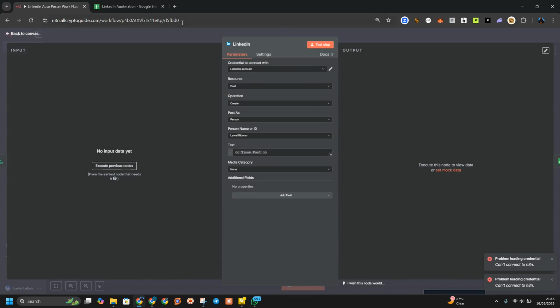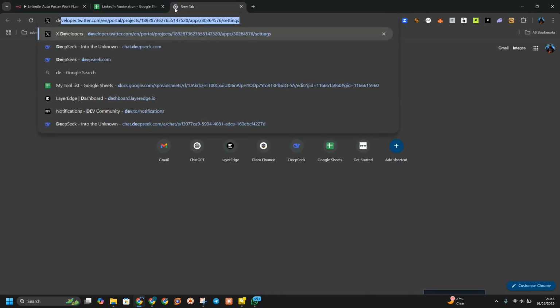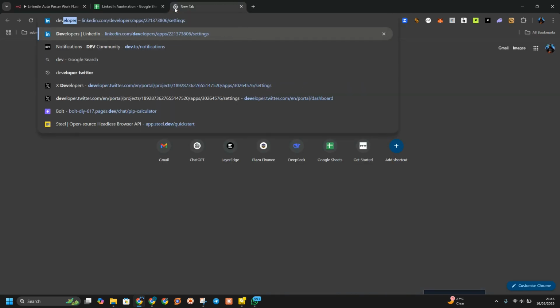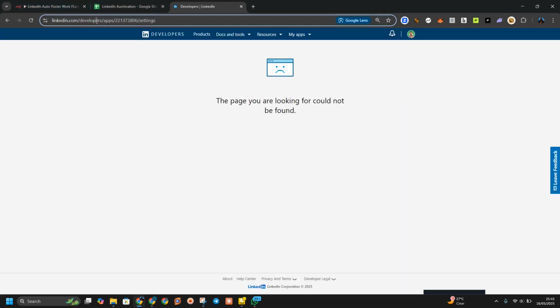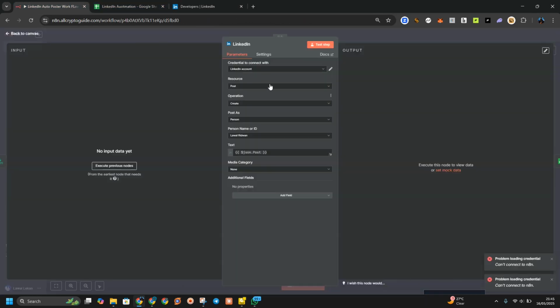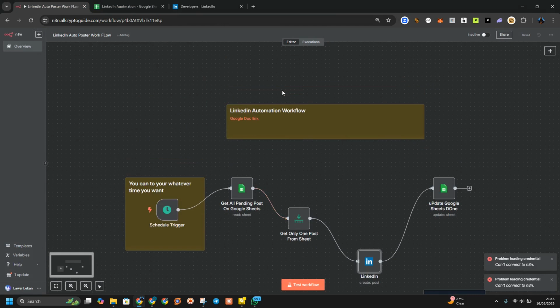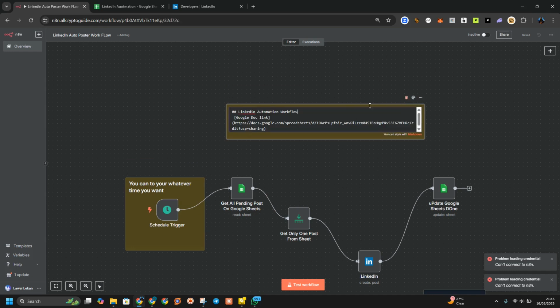So how can you create your LinkedIn API? You have to go to developer LinkedIn, linkedin.com/developer. I'm going to set this one too for you guys to access this thing. I'm going to change this onto requirement for you guys.